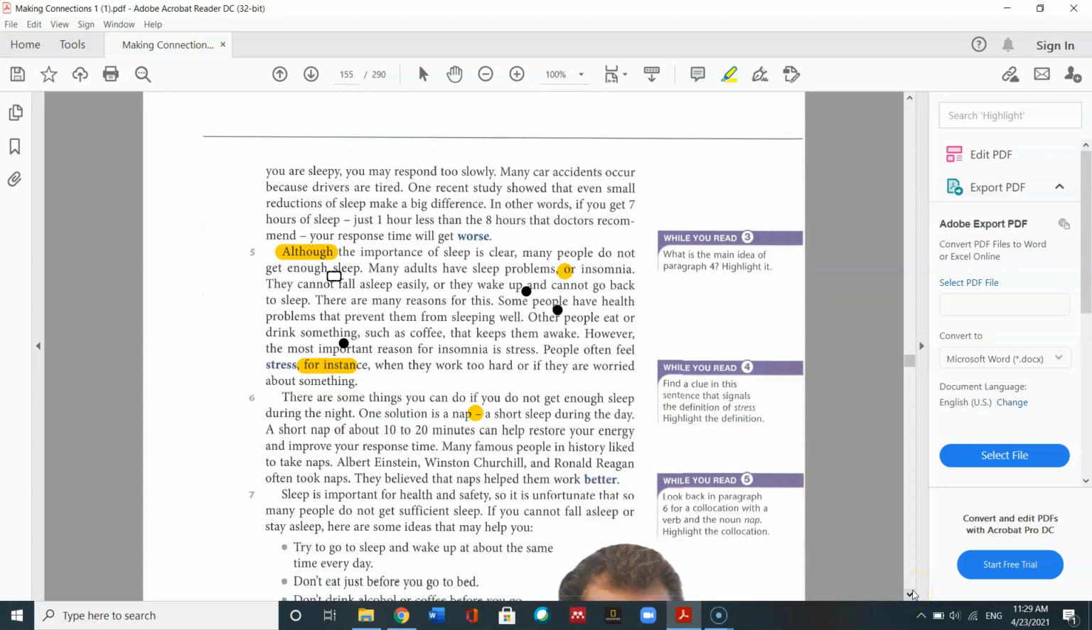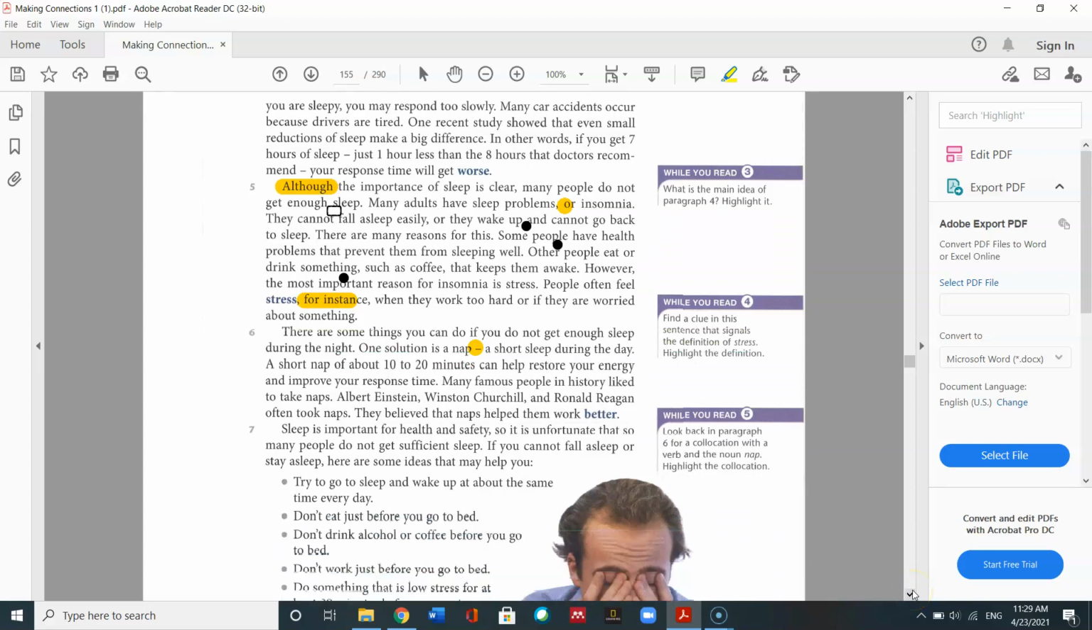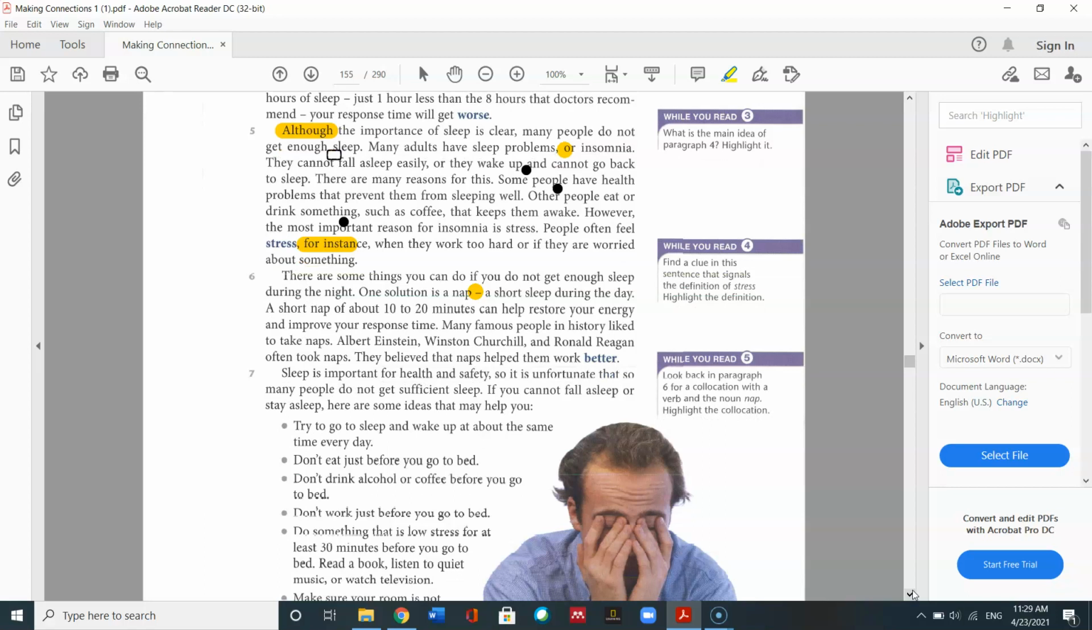Paragraph 7. Sleep is important for health and safety, so it is unfortunate that many people do not get sufficient sleep. So let's highlight some of these things. Unfortunate means bad or not good. It is too bad that many people do not get sufficient sleep. Sufficient means enough. Those are our vocabulary words from this part.